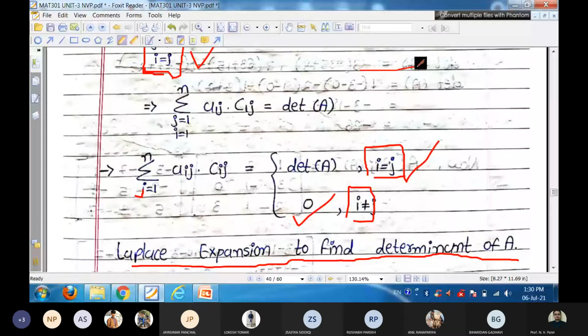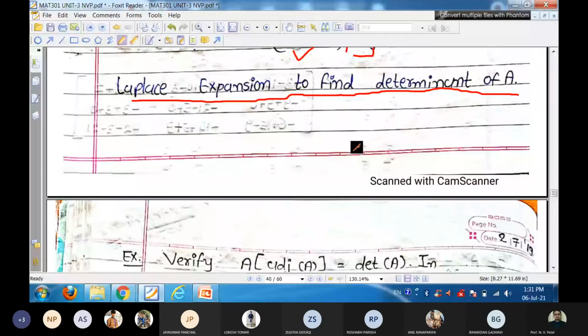It will give us the determinant. So the first row multiplied with the first row of the cofactor, the second row with the second row of the cofactor, the third row with the third row of the cofactor, will always give us the determinant. That rule is known as the Laplace expansion, and we can use this rule for any row. You can take any column and any row.